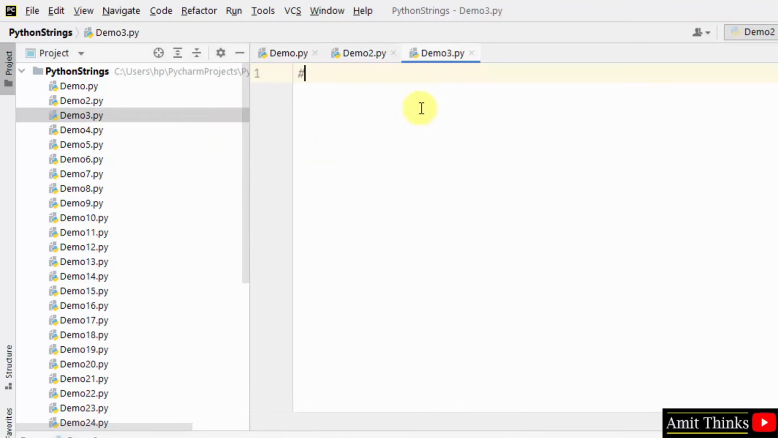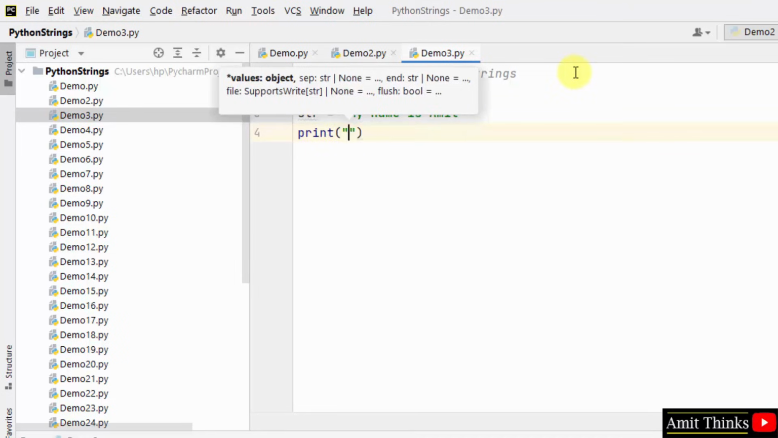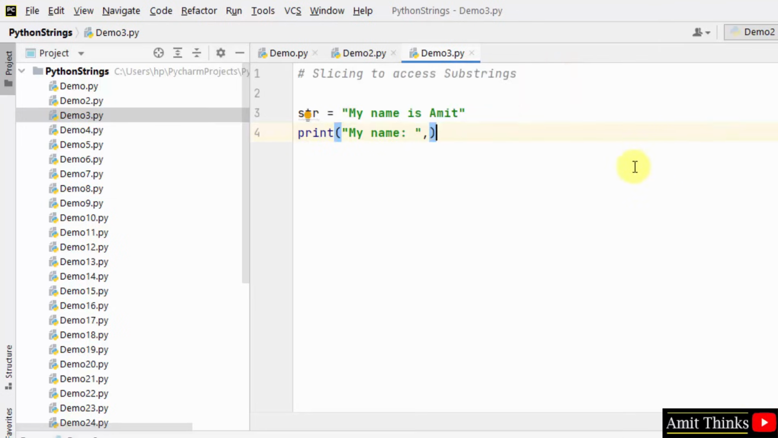Okay. Let us focus on how we can access substrings using slicing. My name is Amit. I printed in similar way. Now I'll just get the values. Okay, now I'll only fetch my name from here. Okay, that means slicing to access substring. We will just use the square brackets. That's it.